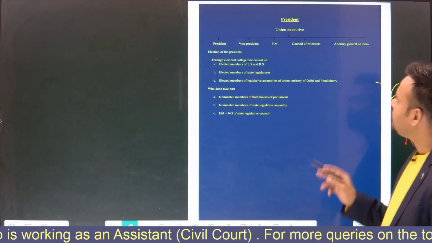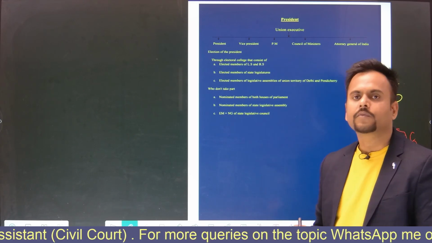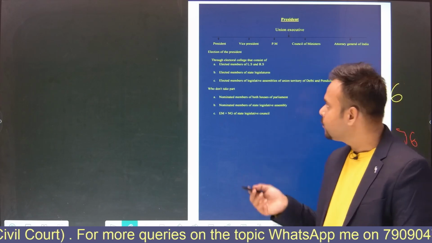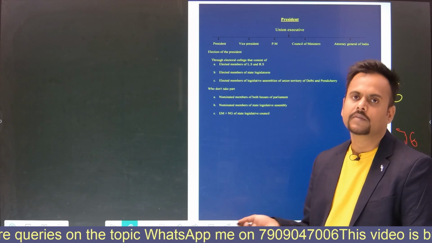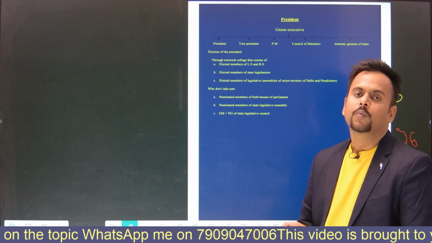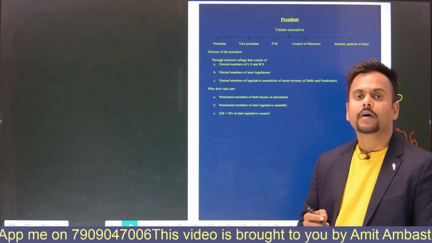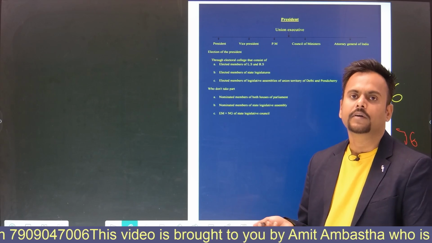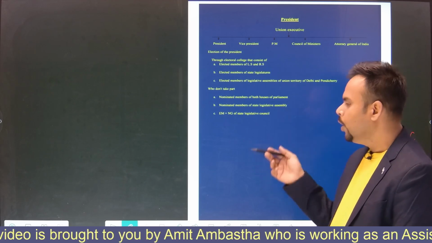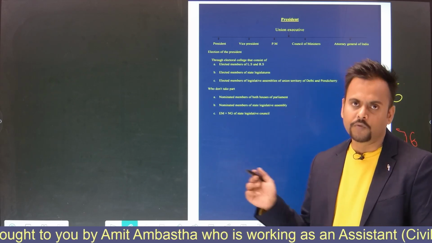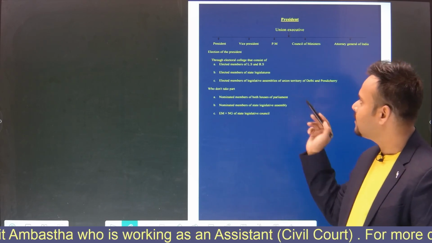Friends, before going to the President, let me explain what our objectives will be. From today's class, you will be able to know who the President is, what the election procedure of the President is, what the electoral college is, what the qualification is, what the oaths are, and what the different powers of the President are, that may be the judicial power, the legislative power, the diplomatic power, the financial power, the pardoning power, and so on. You will also get to know how the President can be removed from office. If there is any provision, then we'll discuss those things. So today starts the President.